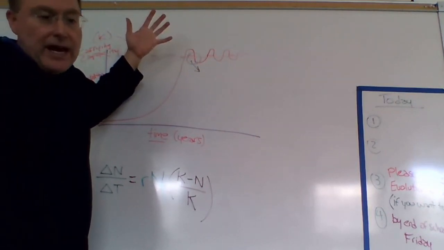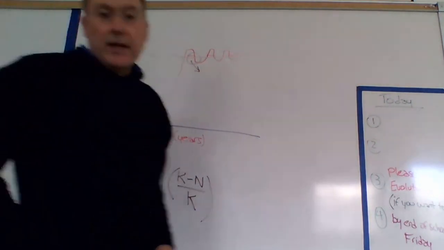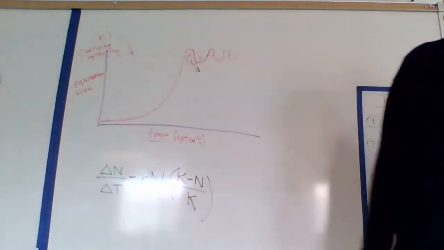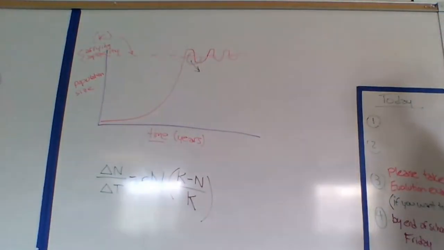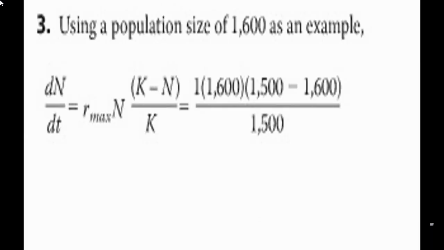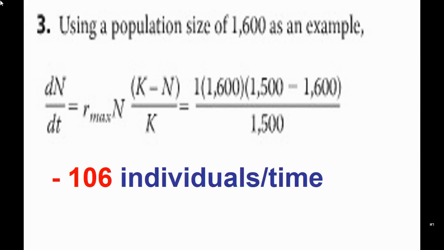So what do you predict is going to happen here? And then do the math, please. Well, when you plug all that in, you get a number: over time, we're going to lose 106 individuals. I guess that's our new growth rate, which is a negative growth rate over time.